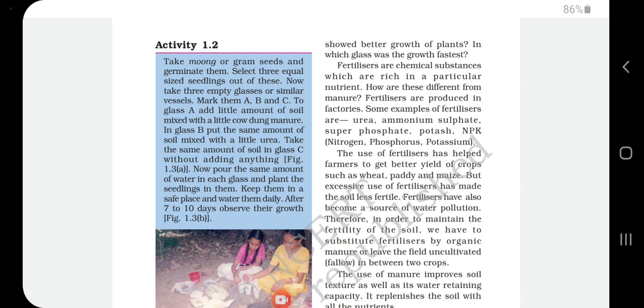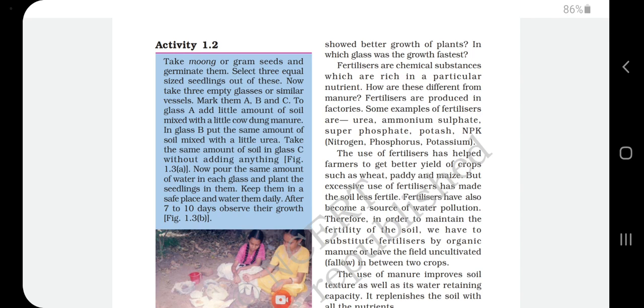So what is the difference? You observe that glass A contains soil along with cow dung, glass B soil along with urea, and the third only soil.